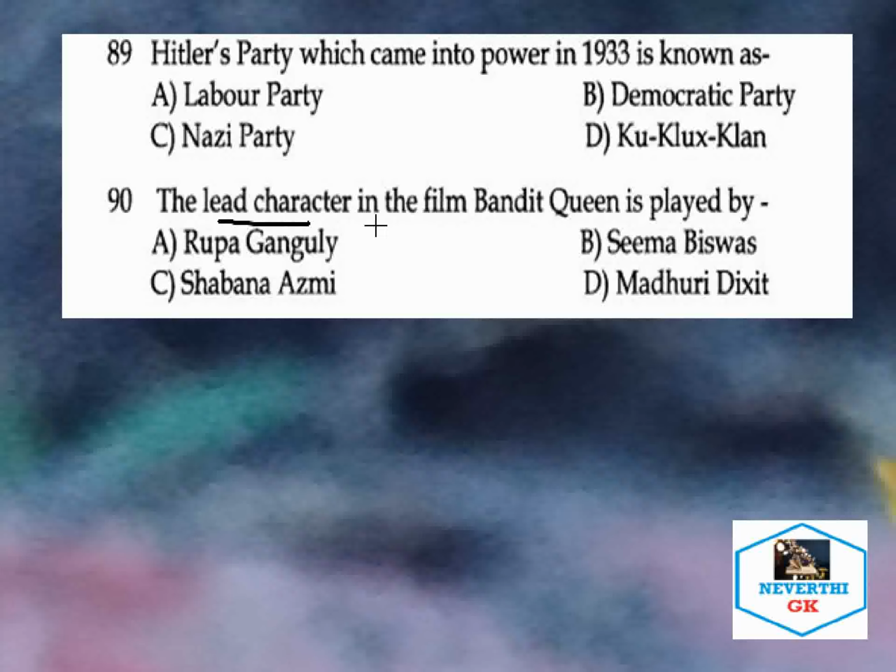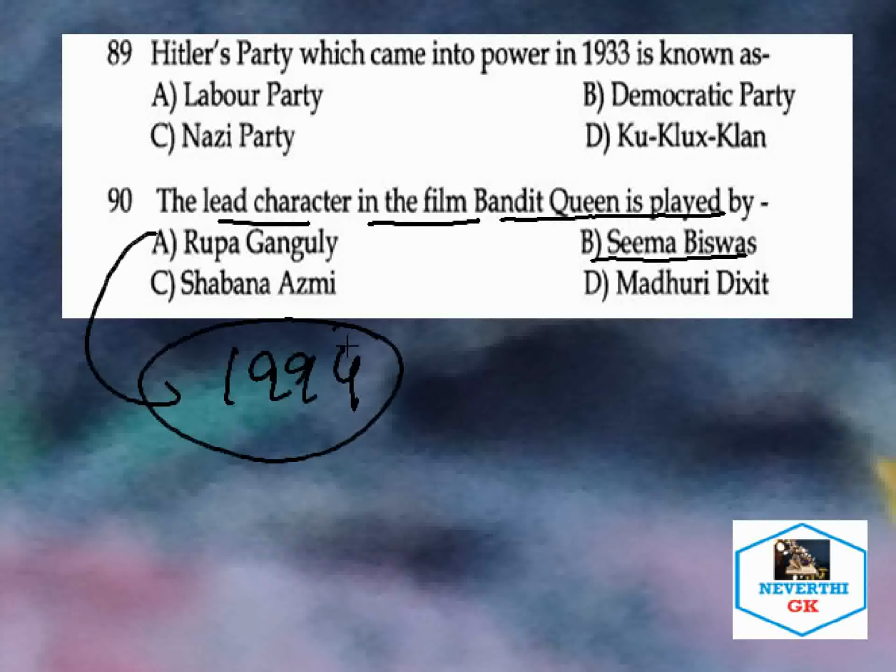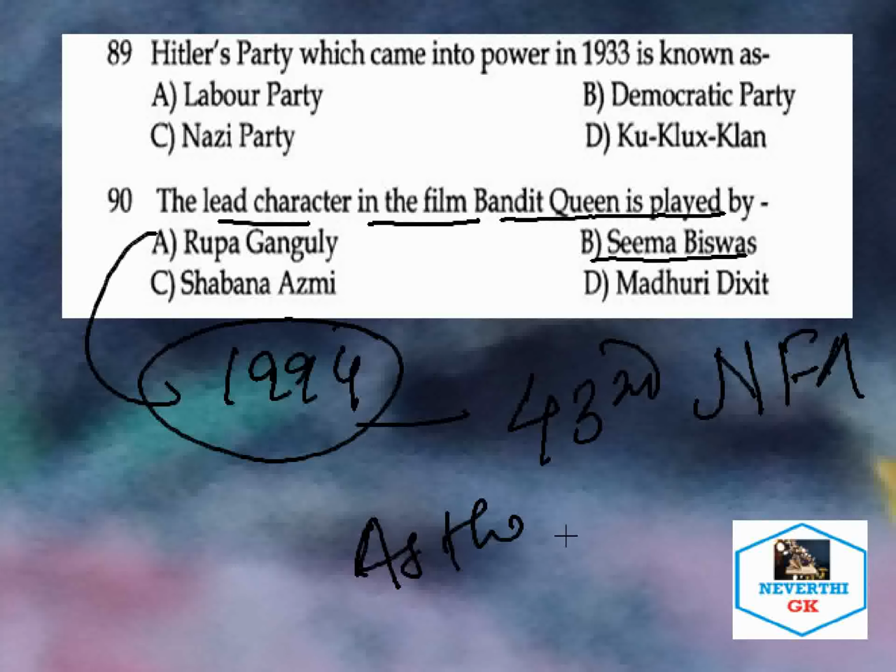The lead character in the film Bandit Queen is played by whom? It is played by Seema Biswas. The film was released in which year? In 1994, and the film won the 43rd National Film Award as the best film award in 1995.